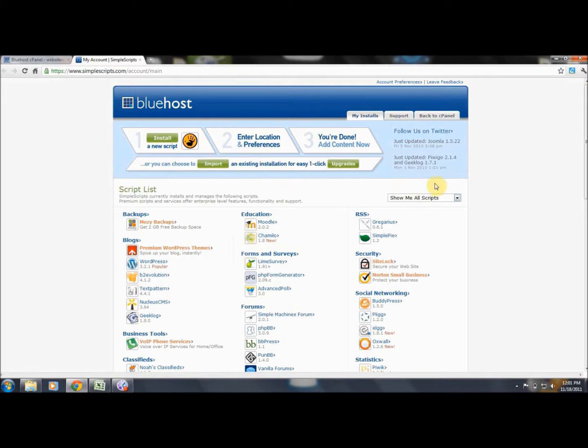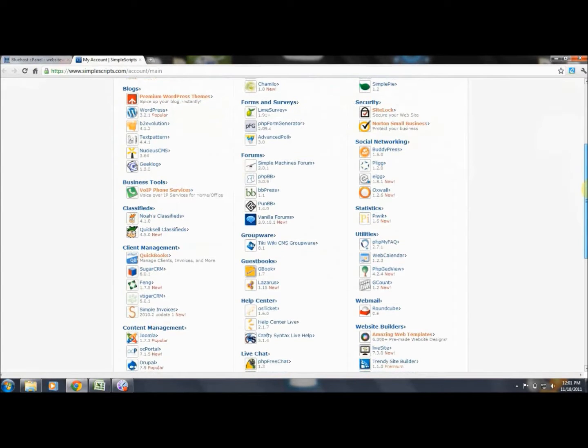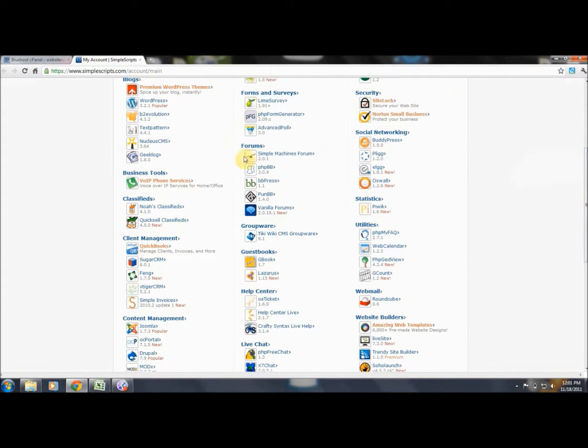We've progressed down as far as the forums, which are meant to put forums or member sites on your blog or website. Now we're going to go with groupware.